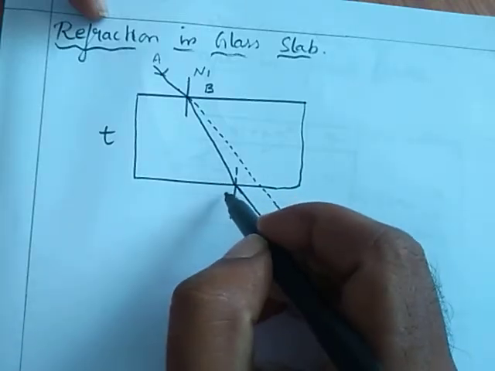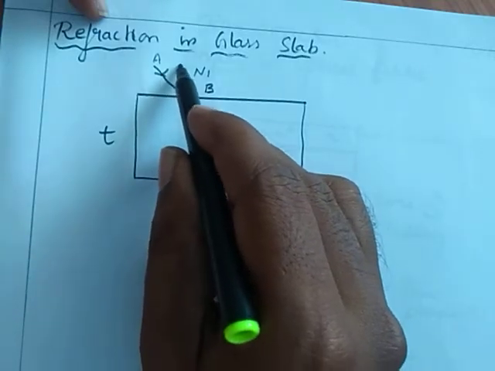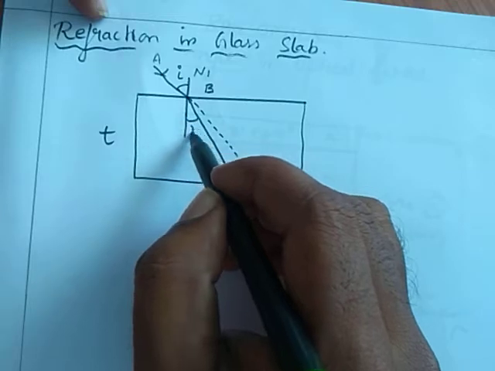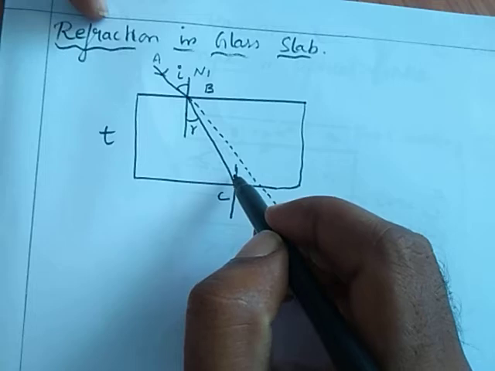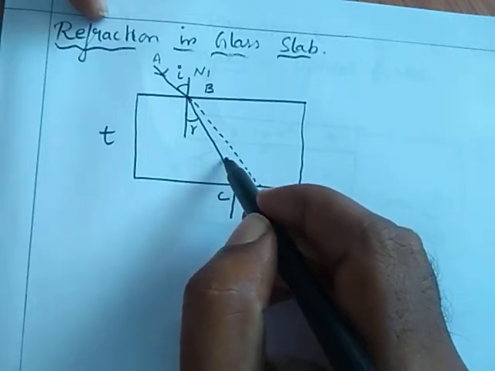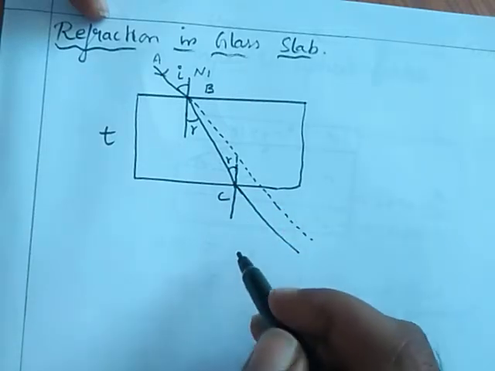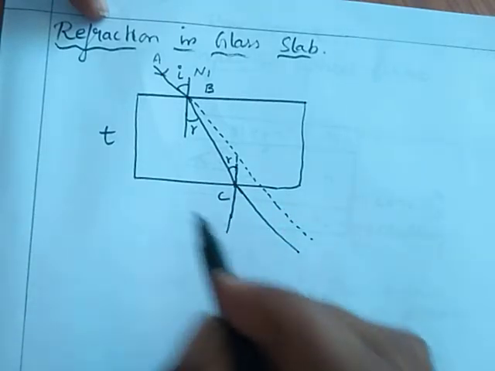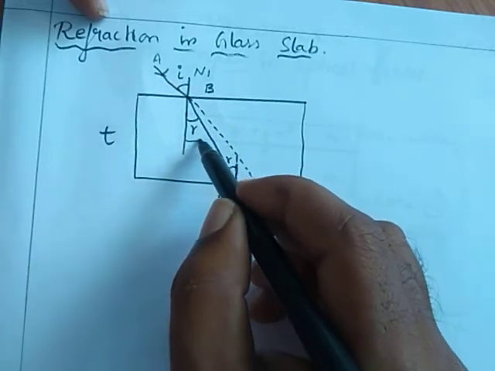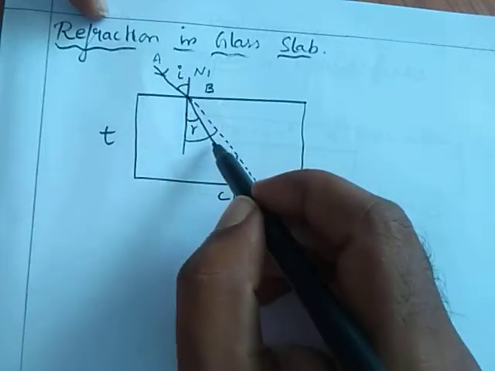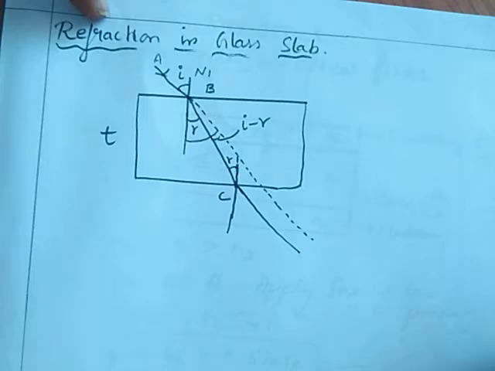Here this point is considered as C. This is the angle of incidence I, this is the angle of refraction R. We can write this angle and this angle are alternate interior angles, so we can write this one as R. Here it is a vertically opposite angle, so this is equal to I, so this alone can be written as I minus R.